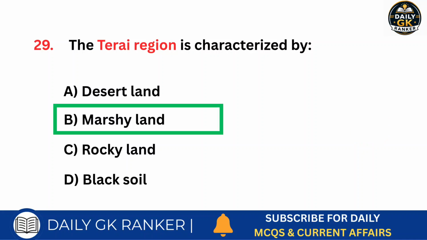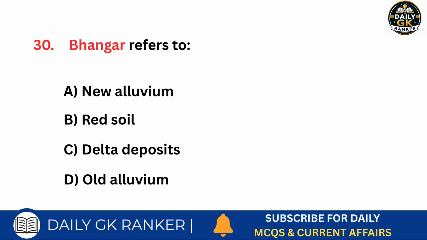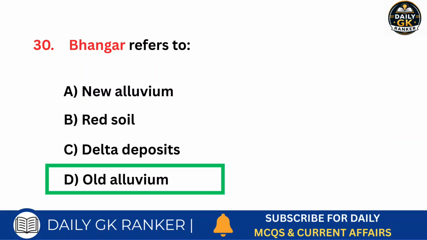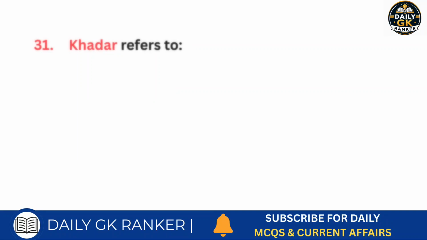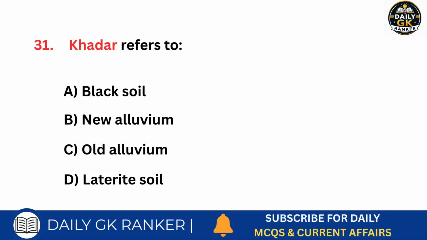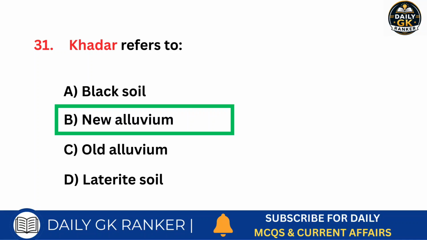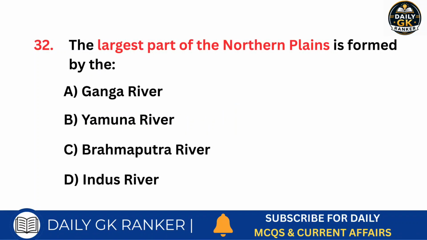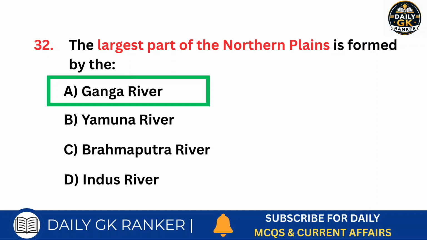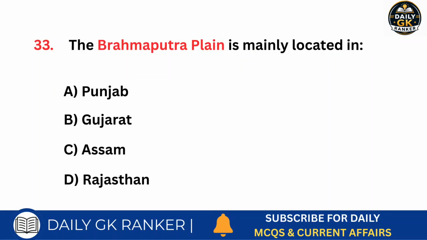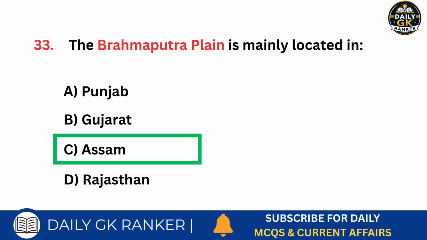Answer is marshy land. Bhangar refers to what? Answer is old alluvium. Khadar refers to what? Answer is new alluvium. The largest part of the northern plains is formed by which river? Answer is Ganga river. The Brahmaputra plain is mainly located in which state? Answer is Assam.